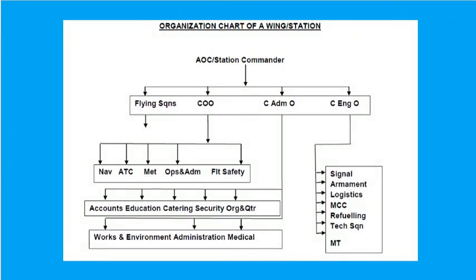So this is about the organization chart of a wing. In the first video, briefly we discussed this, because this is just for information purposes. We are not going very deep into flying squadrons, administration squadron, engineering squadron, med department, signals, logistics, and all those things. Because if you opt for the Air Force or the air wing at your college level, then definitely you will go deeper into the explanation of these topics.